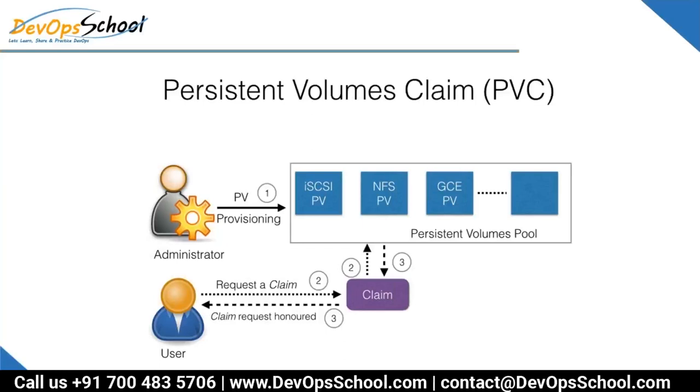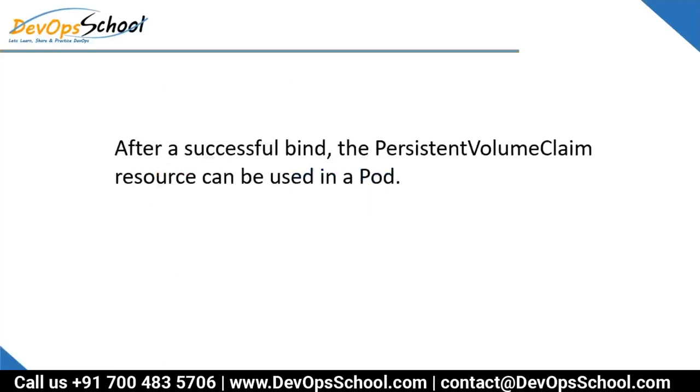The administrator. So this is static provisioning, by the way. Third, the claim request is honored, the pod gets the volumes, and the containers mount them. After a successful bind, the PVC's resources can be used in the pod. That is what I showed you in the first image, directly in the pod code.